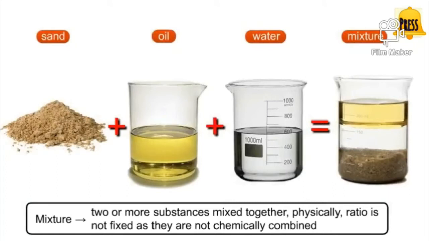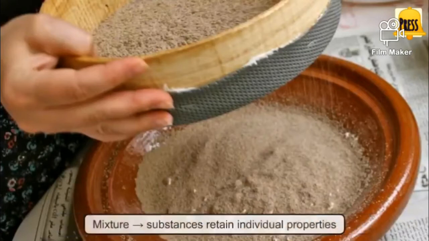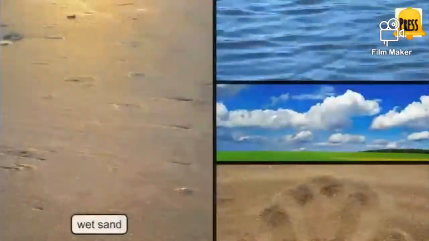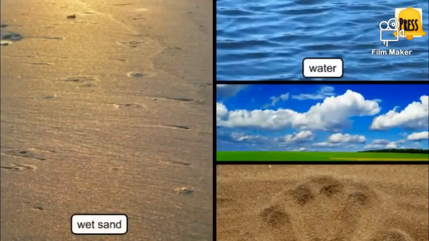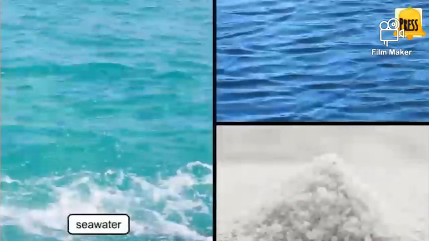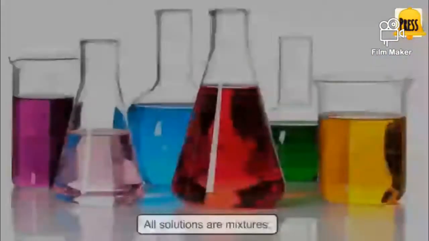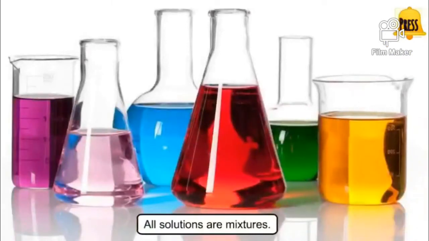Mixtures are two or more substances mixed together physically. The ratio is not fixed as they are not chemically combined. A mixture is a substance that can be separated by physical means and retain individual properties. Wet sand is a mixture of water, air, and grains of sand. Seawater is a mixture of water and salts. All solutions are mixtures.